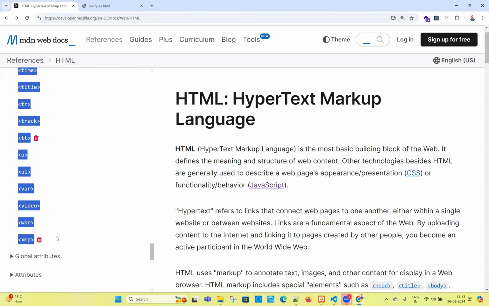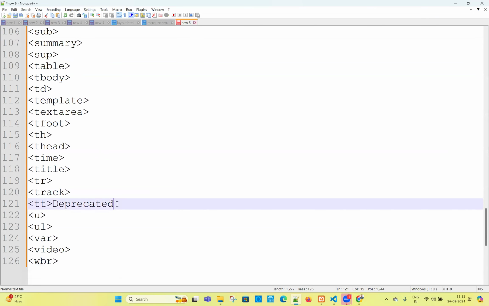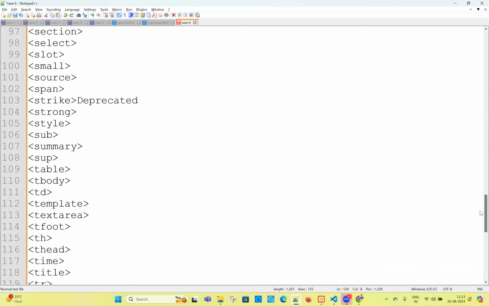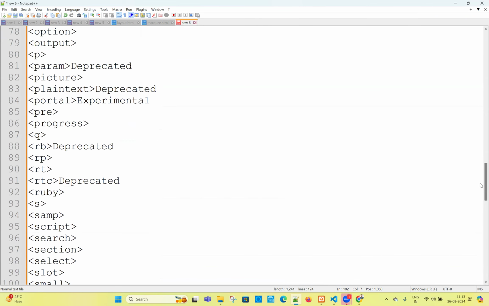All right, up to here are the tags. Copy this. I'm pasting them into one editor. And what is the total number of tags? Not 127, since some of them are deprecated. So wherever it is deprecated, you remove it. Now we will get the exact count of the HTML tags. So wherever there is deprecated, you remove the deprecated things. Around 15 to 20 elements are deprecated.